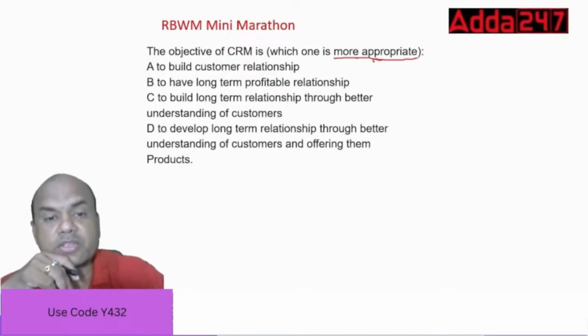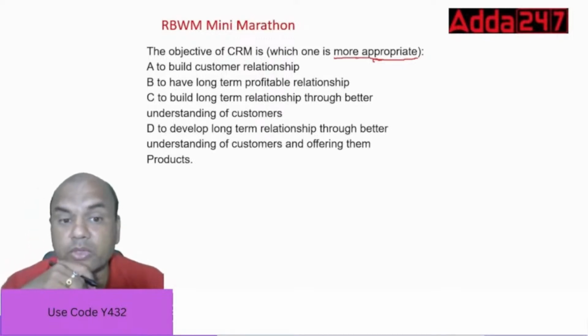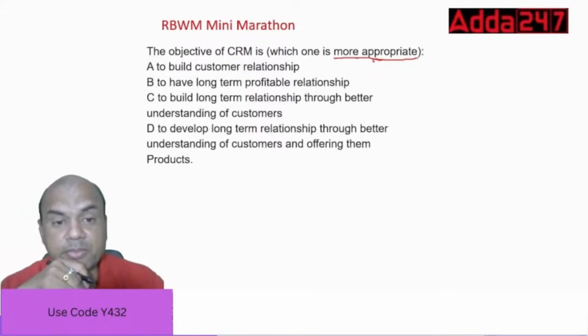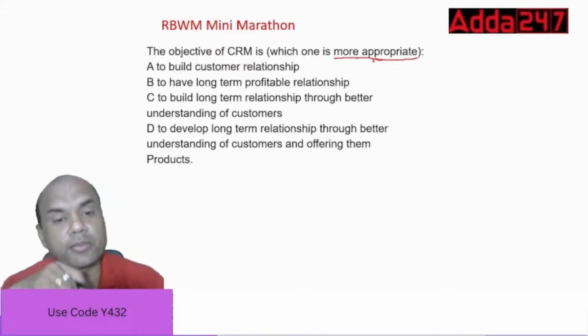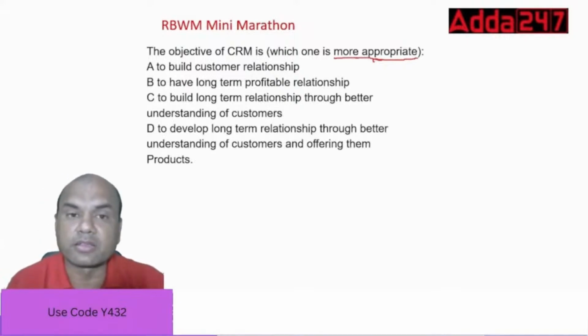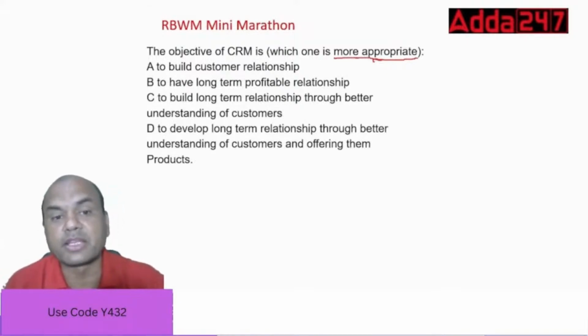And this will show you your angle towards the banking. Always remember, what is the angle of the banking? In banking, we always focus on CRM. We have to do the CRM, means relationship maintenance is a part. But why do we maintain the relationship?